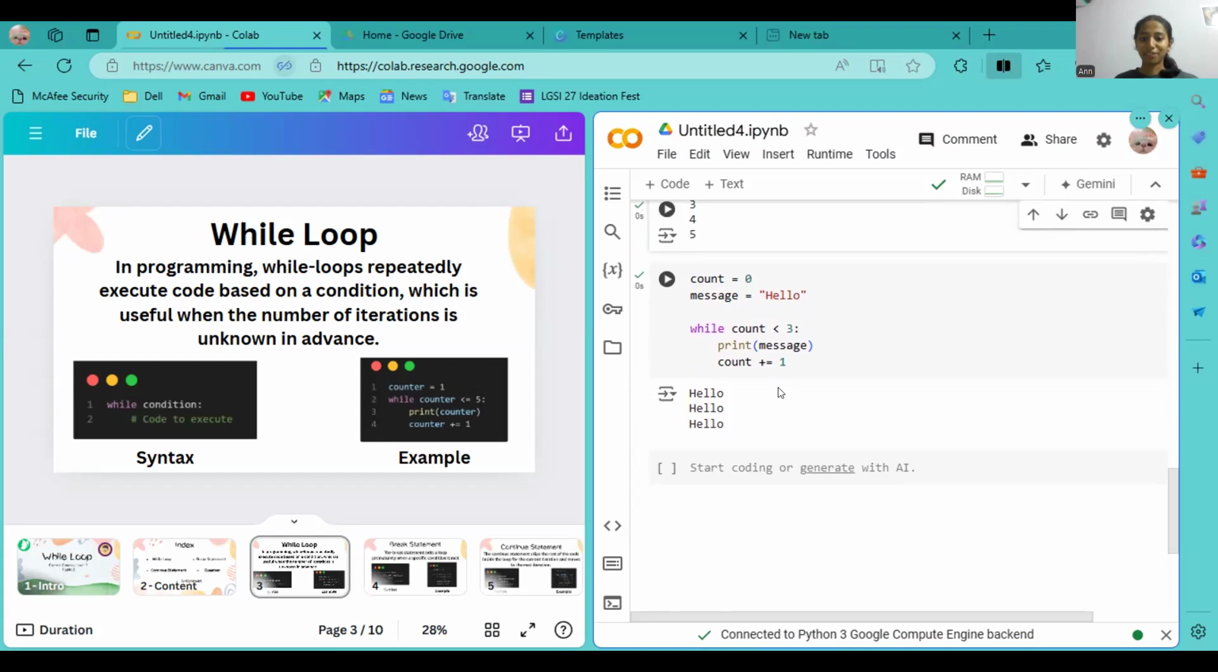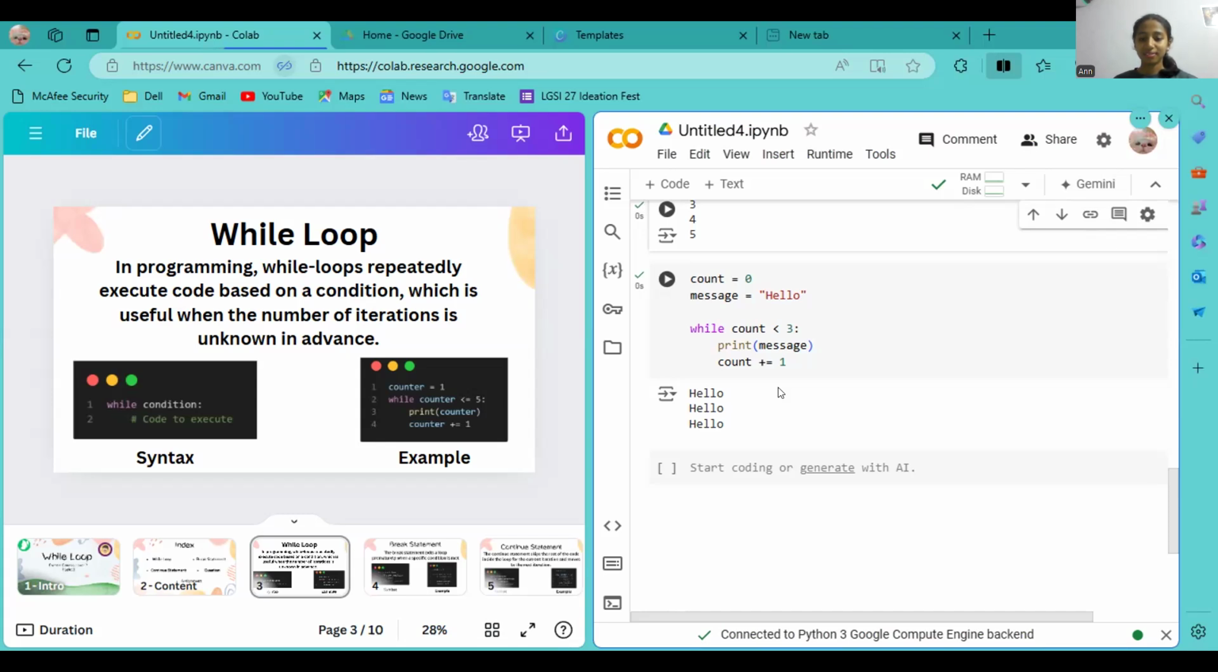Yeah, like in that, count is equal to 0. For that count variable, you have given a value 0, and the message is hello. We're giving a value to the variable message. And while count is less than 3, it should print that message. The word hello is substituted as the value of the message, and the value of the message will be printed.